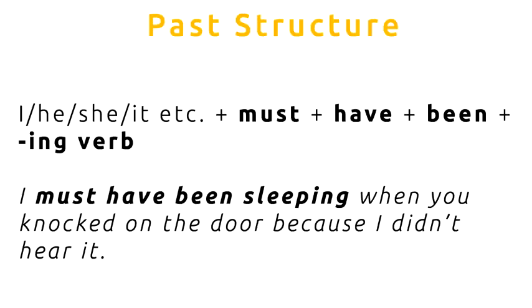Must have been plus an adjective. There's another structure as well that we can use. Here it is. So we can say I, he, she, it, plus must, plus have, plus been, plus an ing verb. So for example, I must have been sleeping when you knocked on the door because I didn't hear it.